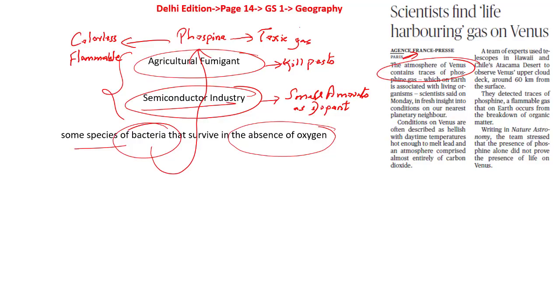Does this now mean that there is life on Venus? The answer to this is yes as well as no. The scientific community is looking into it. They assume that there could be a possibility of life because of phosphine release that is taking place in the Venus, and at the same time they are not sure that it is only because of the microbes. So as of now, the answer is yes as well as no. Yes, because there is phosphine, and no, because they are not 100% sure that it is only because of the microbes, but it can be other sources as well.